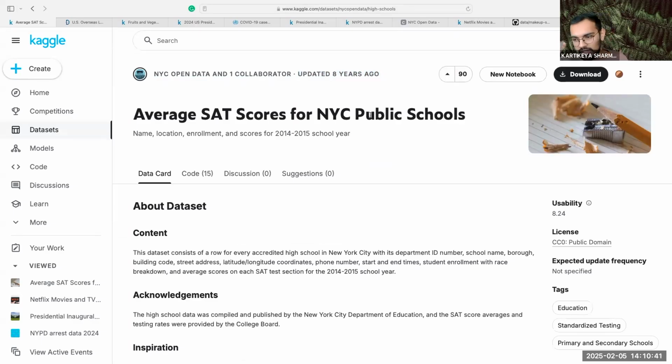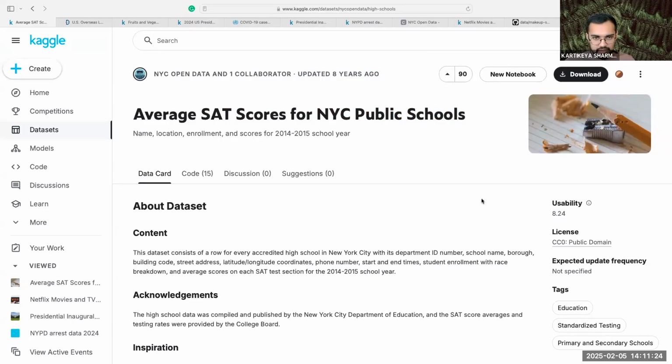So here's one key characteristic you should know, right? How long ago was the dataset updated? If it's very old, the data is also probably very old. In this case, SAT scores probably change every year. More recently, I think a lot of students are not even taking SATs, right? Because colleges are making it optional. So this data set probably doesn't even capture things like that because it was updated 8 years ago.